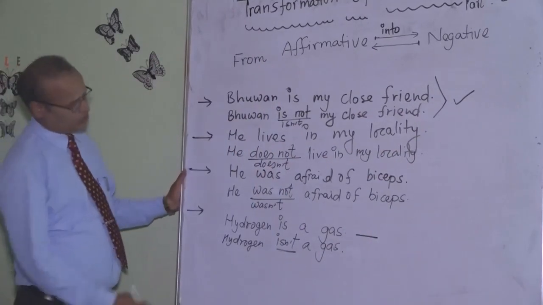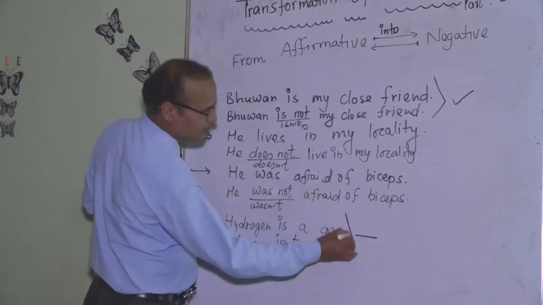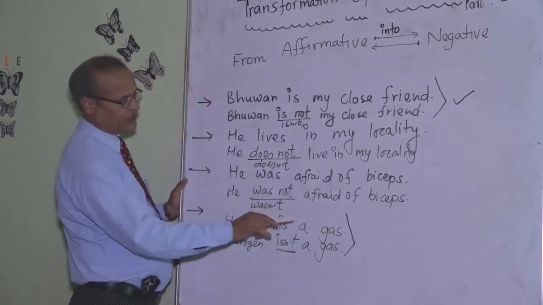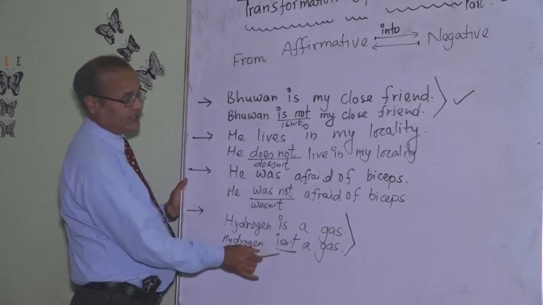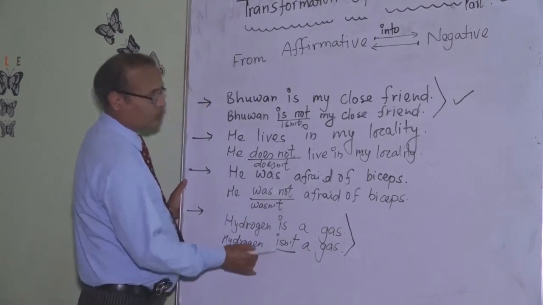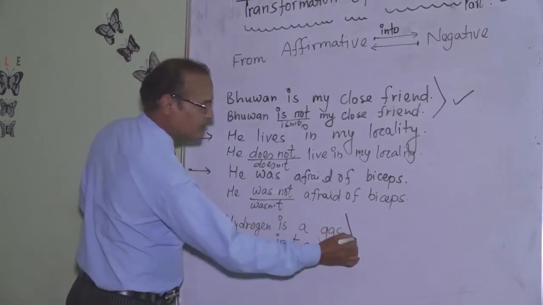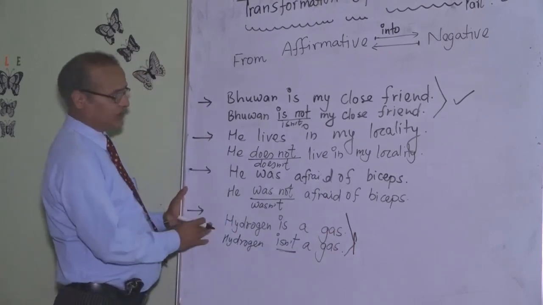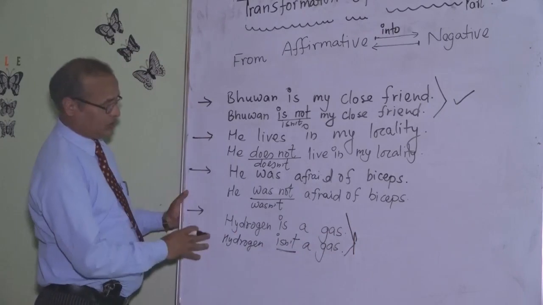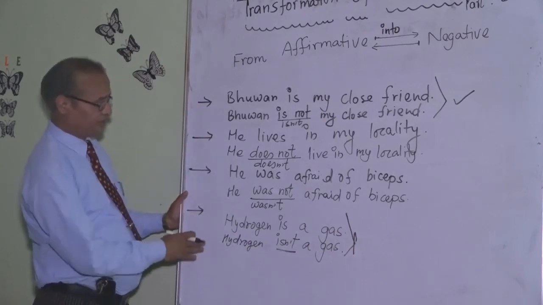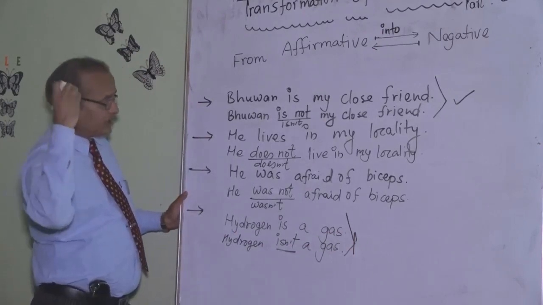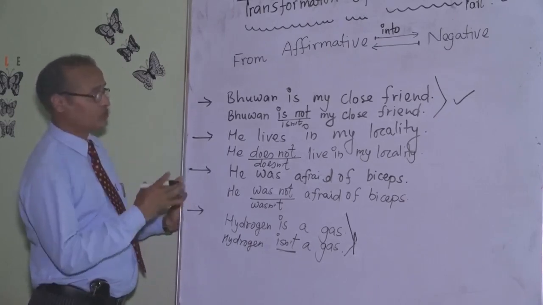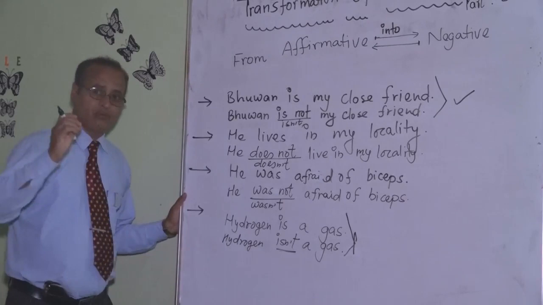But this sort of change from affirmative into negative for a universal truth is not accepted, it's wrong. So we have to be careful, especially if we are talking about universal truth, something generally true, or scientifically true.